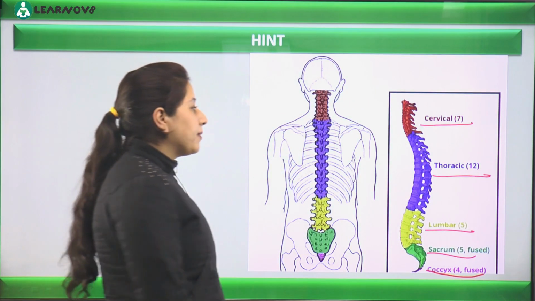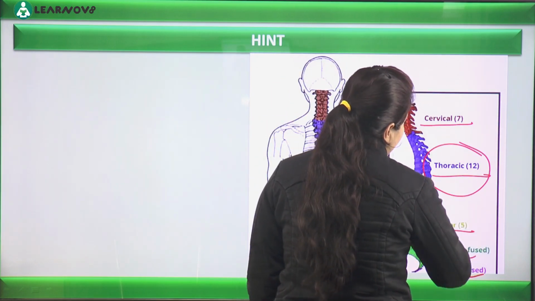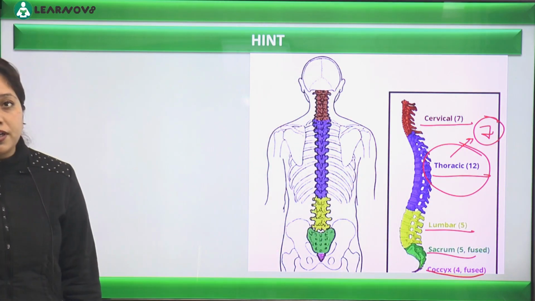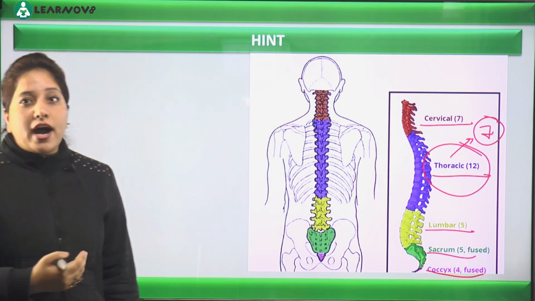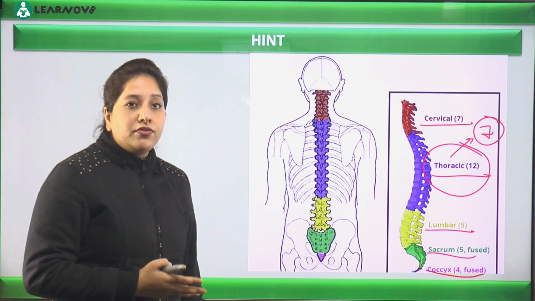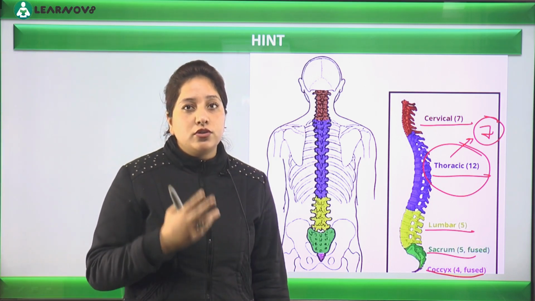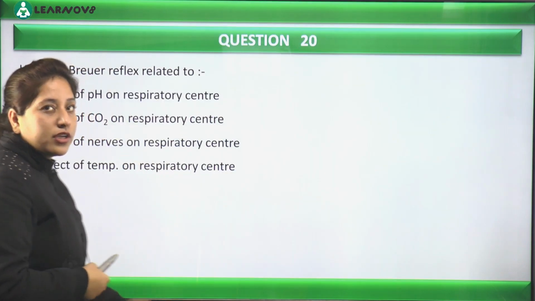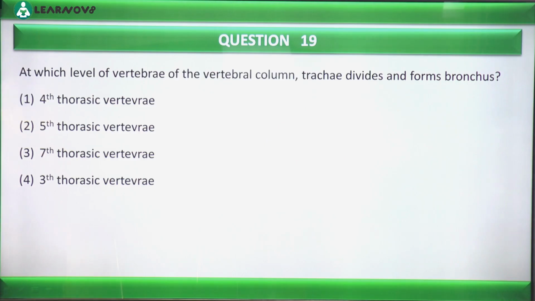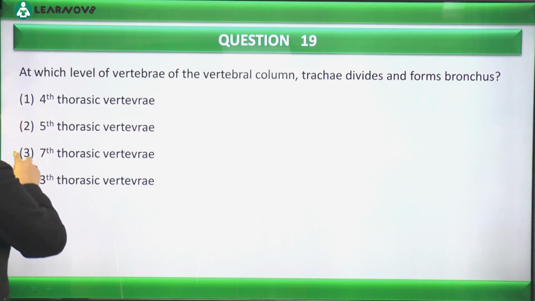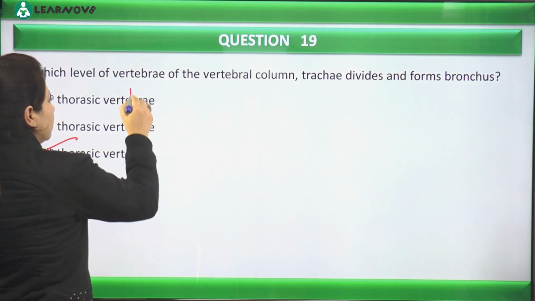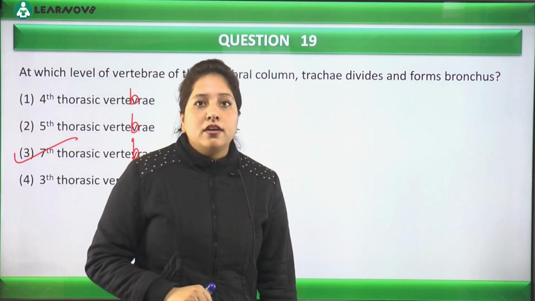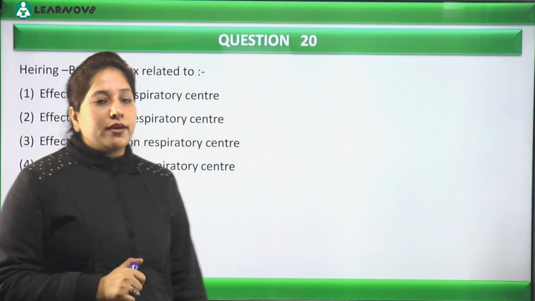So अगर हम यहाँ पे बात करेंगे thoracic vertebrae के 7 thoracic vertebrae के हिसाब से, अगर हम इसकी अलाइनमेंट अब कंपेयर करें with respect to the division of trachea, so at the 7th thoracic vertebra this trachea actually divides into 2 components that we call primary bronchus. Is that clear? Okay, so what would be the option now? 7 thoracic vertebrae. Okay, clear to everyone? Yes. Next question on the screen, that is question number 20.